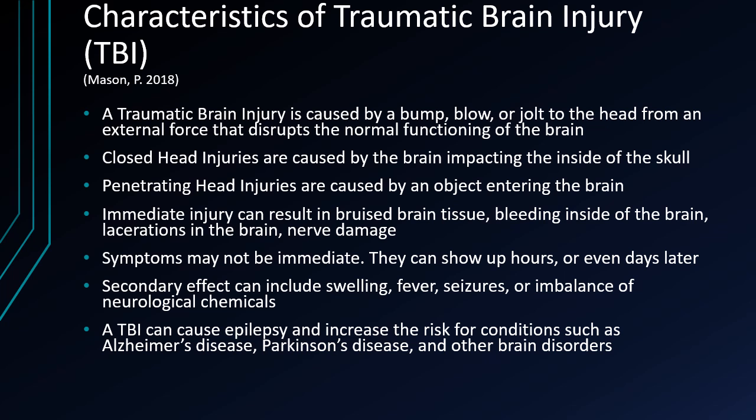Immediate injury can result in a bruised brain tissue, bleeding inside of the brain, lacerations in the brain, and nerve damage. Symptoms may not always be immediate. They can show up hours or even days later. Secondary effects can include swelling, fever, seizures, or an imbalance of neurological chemicals. And traumatic brain injuries can cause and increase the risk for things like epilepsy, Alzheimer's, Parkinson's, and other brain disorders.